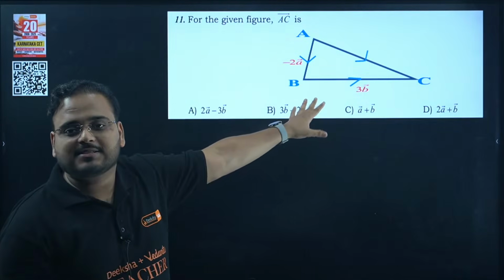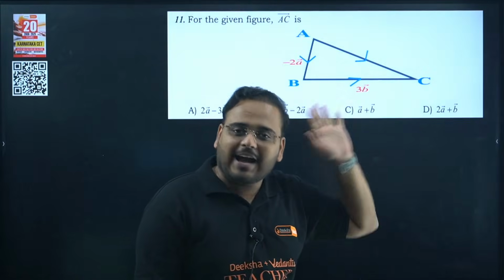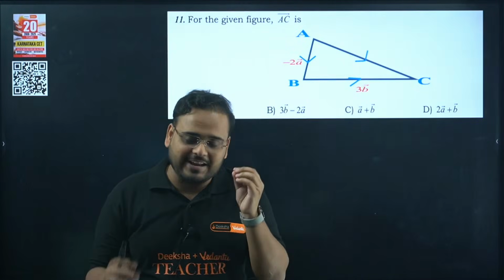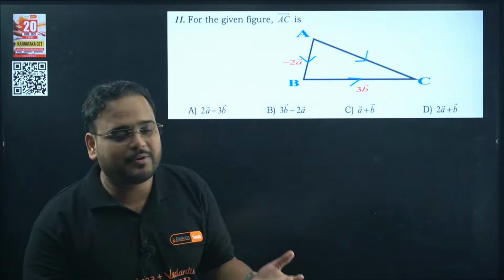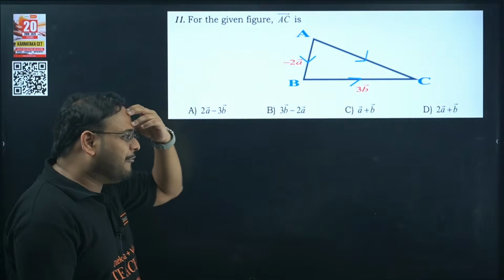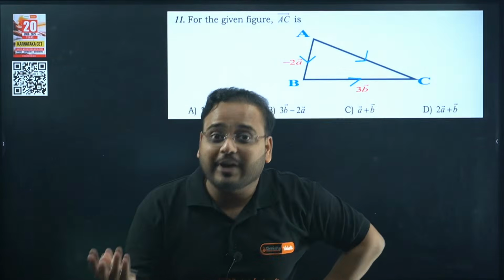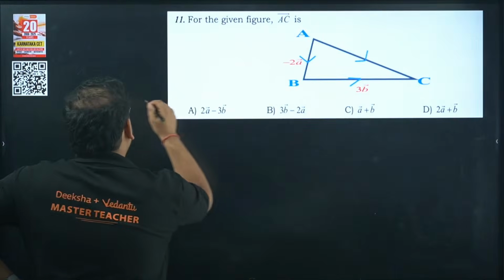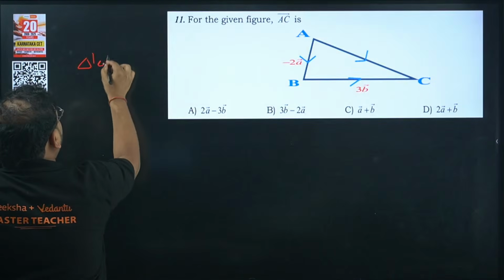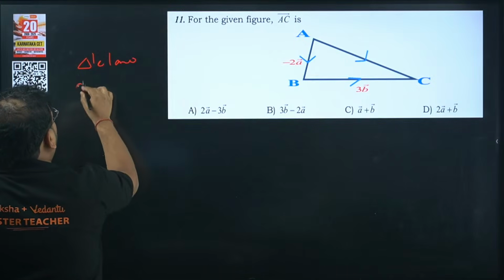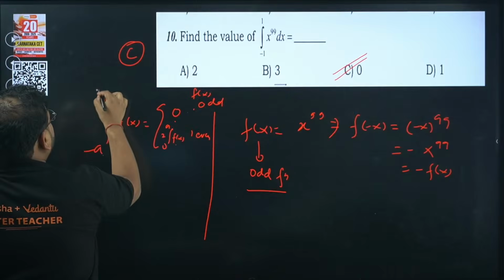What concept is this? How many of you have learnt it? I know many of you skip this concept very easily, because we do not very often see questions on this. But why would you skip it? It's very simple. Triangle law of addition.